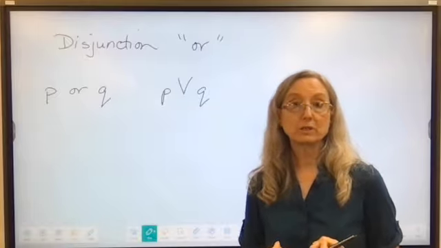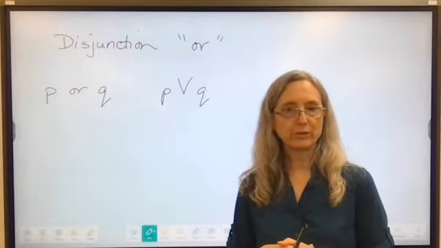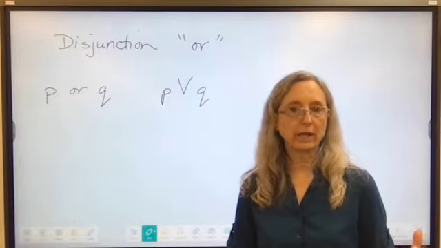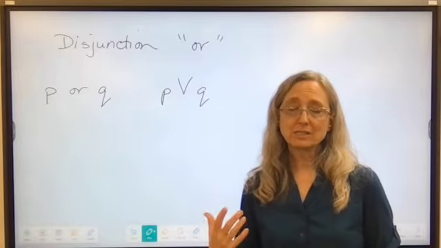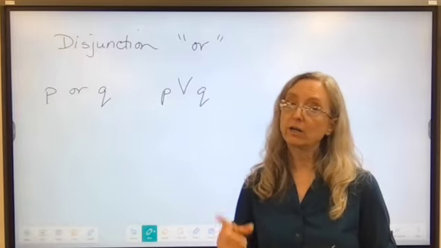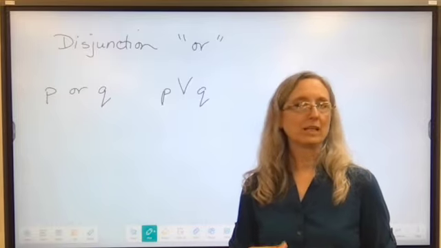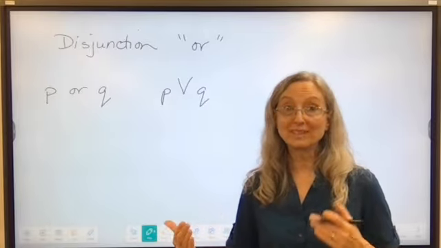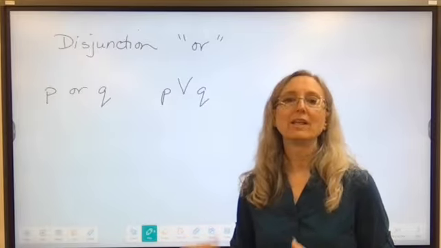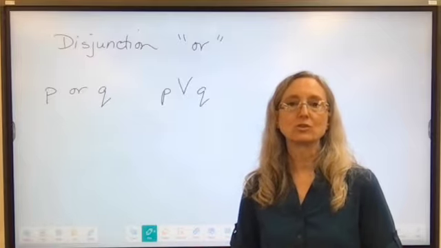Now, for the truth of a disjunction, only one of them has to be true. They don't both have to be. It's either this one or that one. So if I go back to what I said earlier, Christmas is in December or February has 31 days, that's true. Even though February doesn't have 31 days, Christmas is in December. So at least one of my statements was true. Therefore, since it can be either one or the other, the whole thing is true.